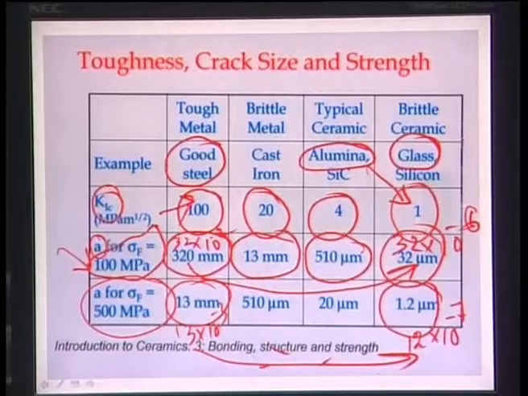The other thing you notice is that if the fracture strength of the material is increased to a higher value, then the maximum tolerable crack length for any given material systematically reduces, from 320 mm to 13 mm. What I am trying to mention here is that by microstructural design you can always increase the fracture strength, but for brittle ceramics you can immediately see that increasing the fracture strength works in opposing directions.